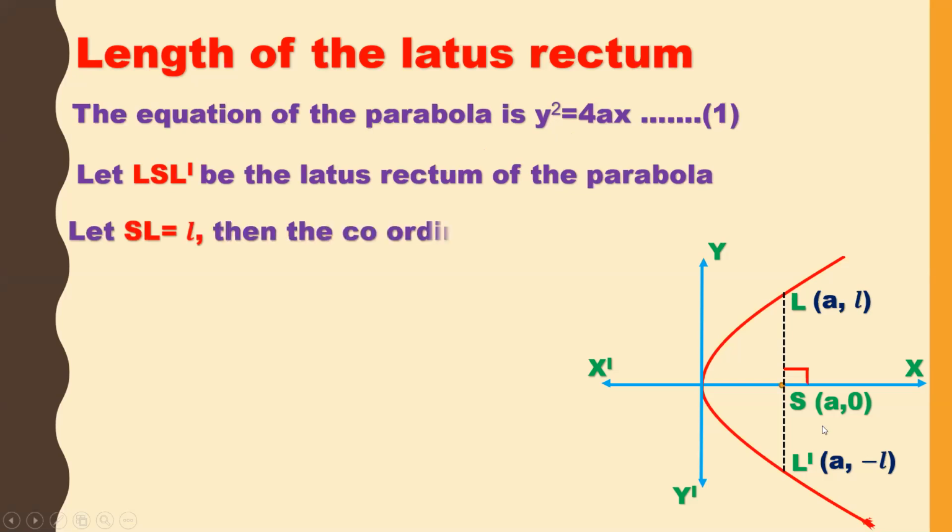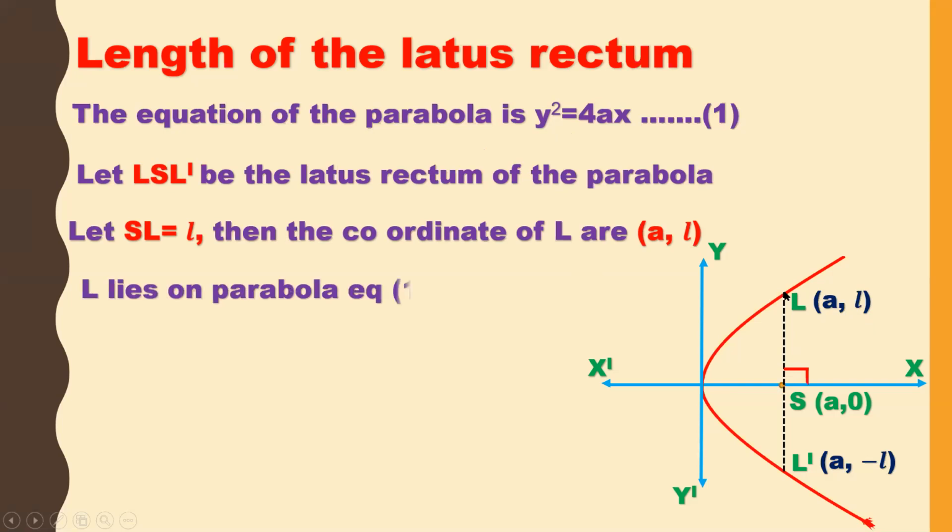Let SL be equal to l. If I take small l, then the coordinates become (a, l), because this length is a and this length is l. So I can take the coordinates of capital L as (a, l). And this L lies on the parabola, right? So if L lies on the parabola, that means it passes through the parabola. In fact, I can substitute the (a, l) values in the equation of the parabola y square is equal to 4ax. So L lies on the parabola, equation 1, substituting x is equal to a and y is equal to l.